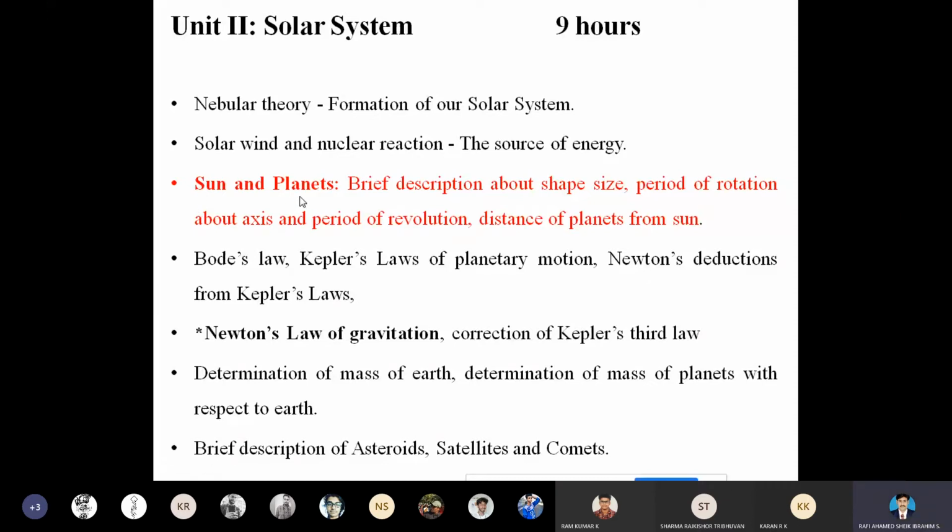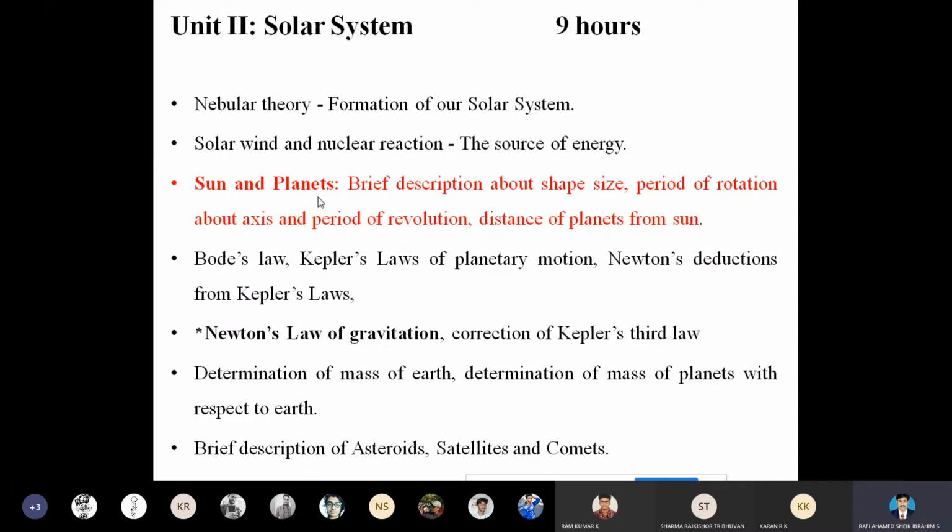What we are going to study from this topic, sun and planets: we are going to study the formation, the characterization, and its properties. From this topic, we are going to study its formation, how it grows, and how it emits radiation.